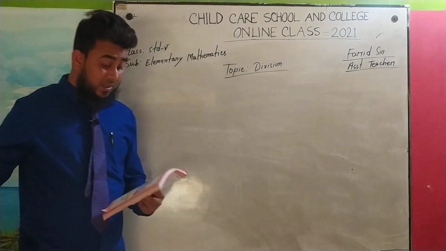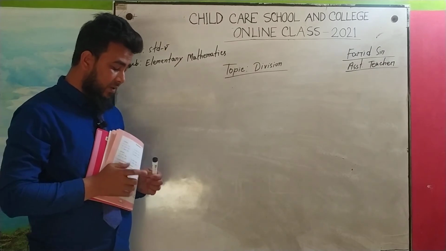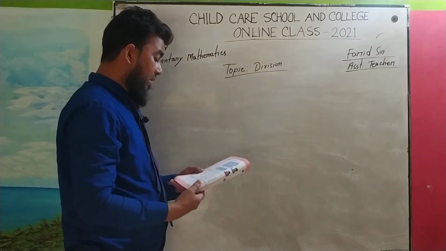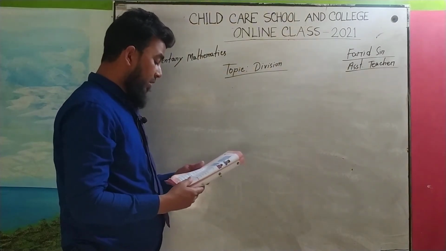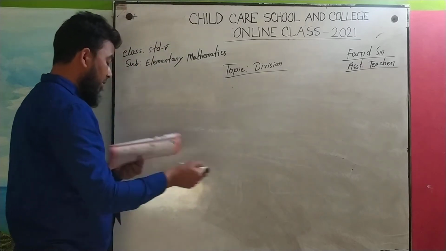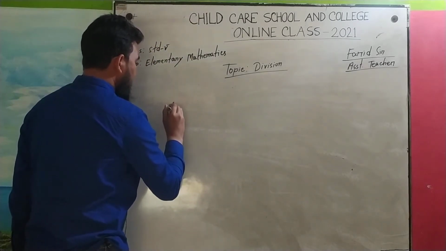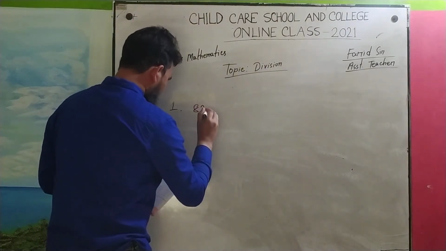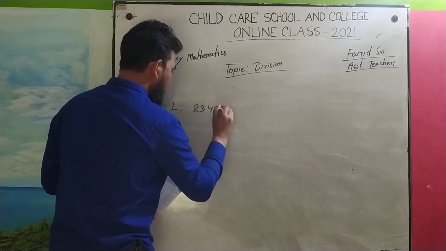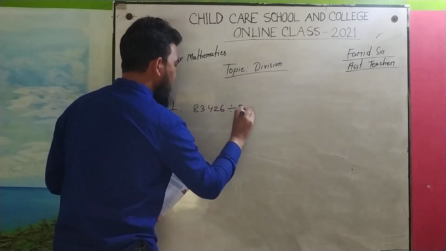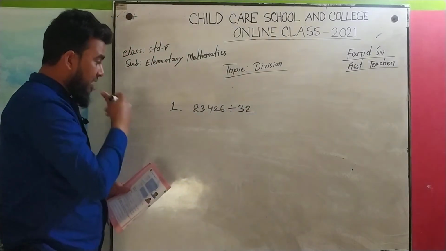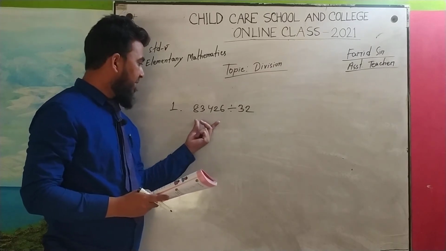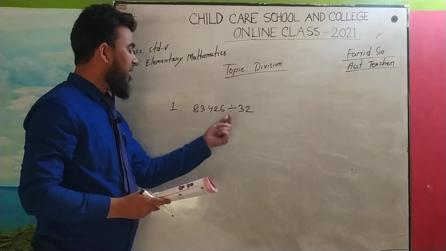Now everyone please turn the page and come to page number 8. There are some calculations about division. We can practice. Okay, look. First one: 83,426 divided by 32. We have to divide 83,426, so this is the dividend, and we have to divide by 32, and this is our divisor.